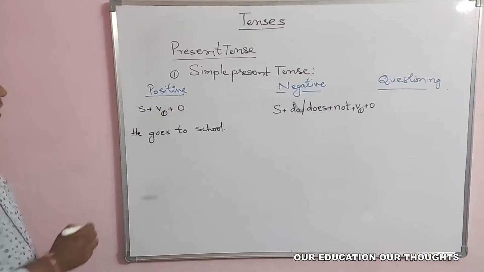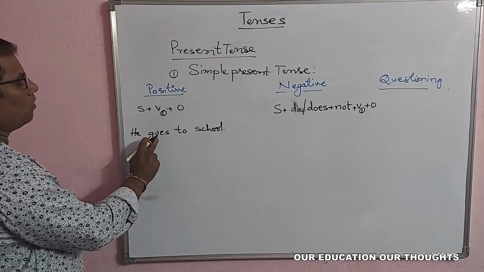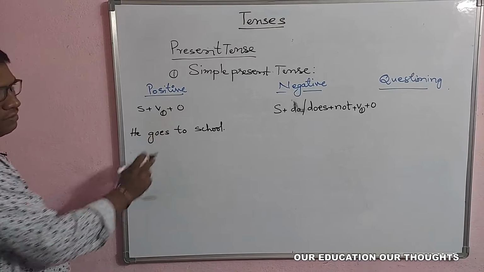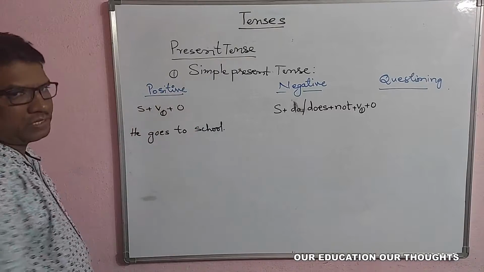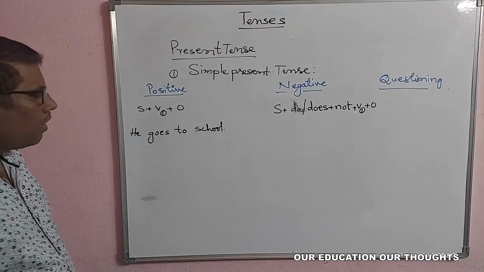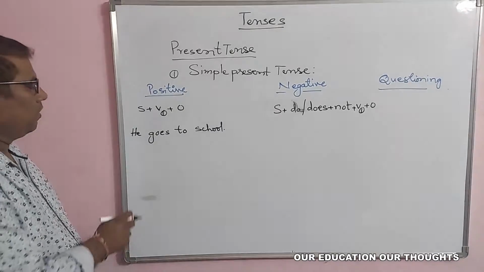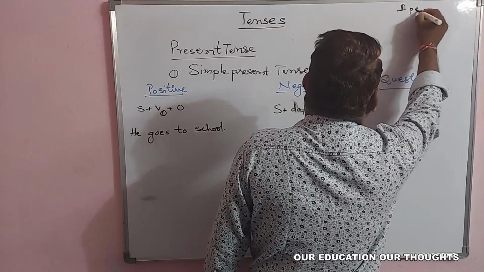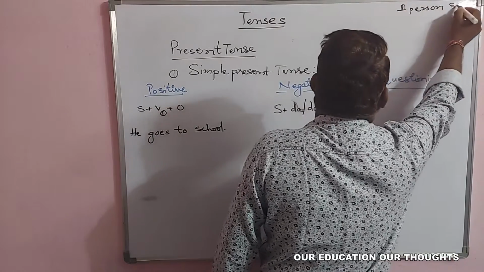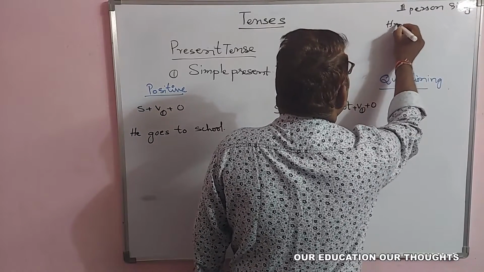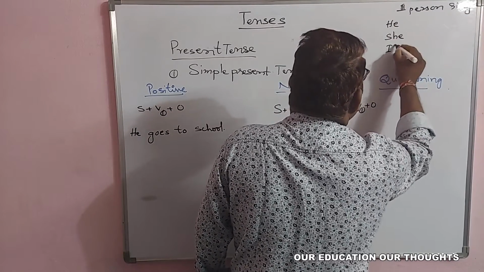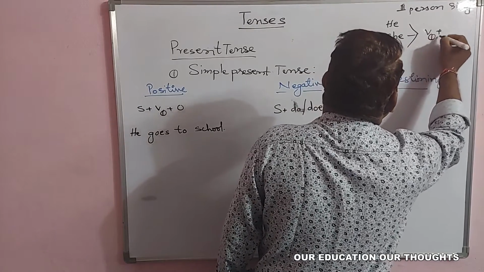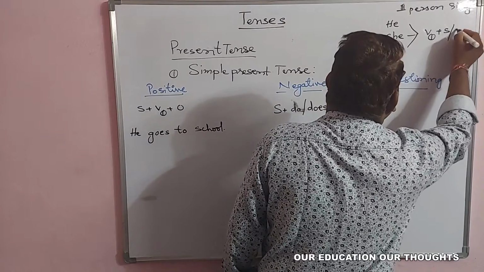school. Here, subject he and goes, whenever third person singular comes, that adds the s or es to the verb in the simple present tense only. You can see this kind of structure in the simple present tense only. So, that means third person singulars, if you see, he, she, it, these only add the V1 plus, sometimes S might be or ES might be.